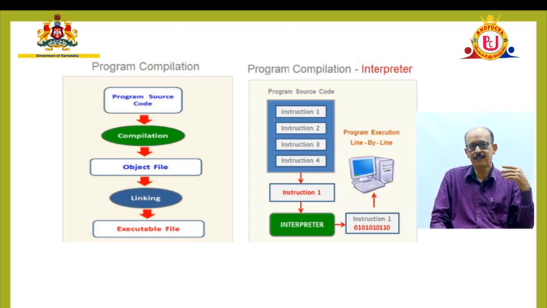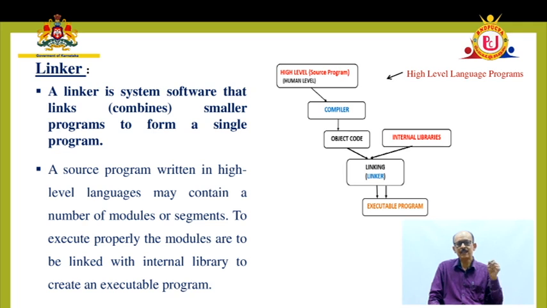Next is the linker. The linker is software which is used to link many different programs which are in object form, object files, along with the internal library, which has some other programs available within the system itself. It has to link these programs to form a single executable file.